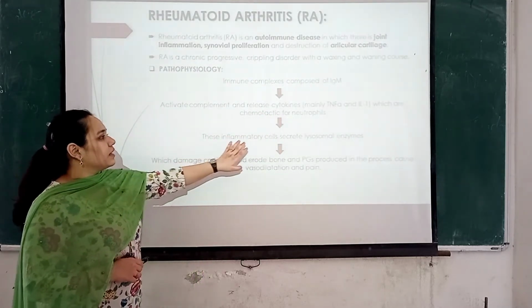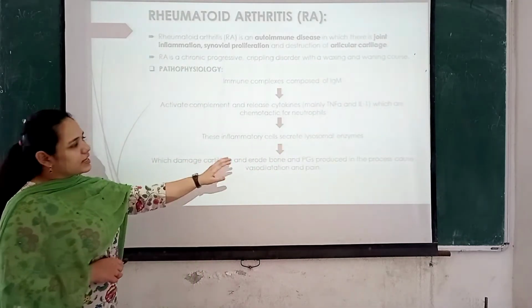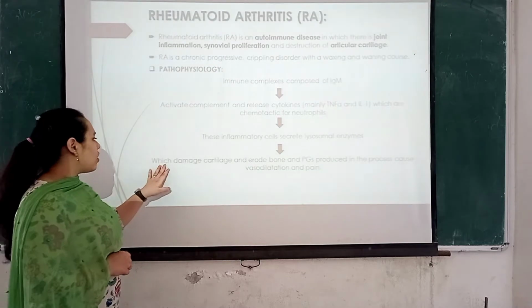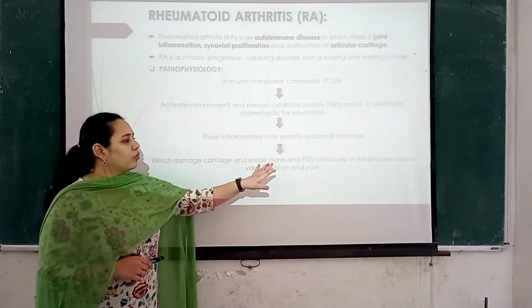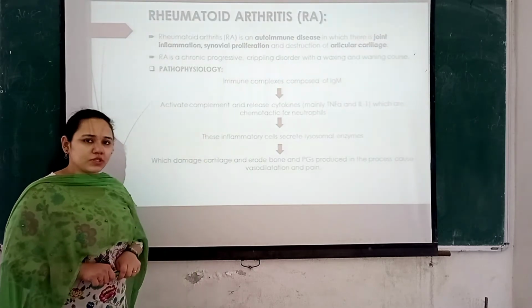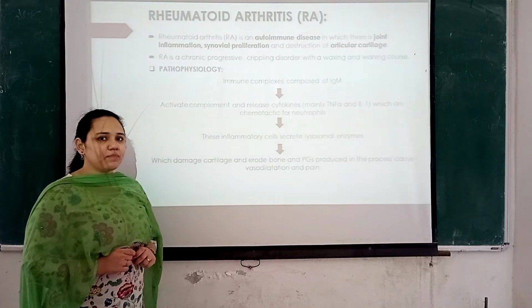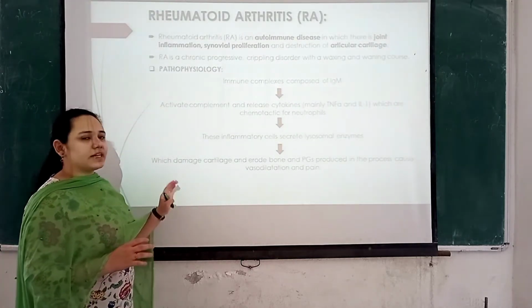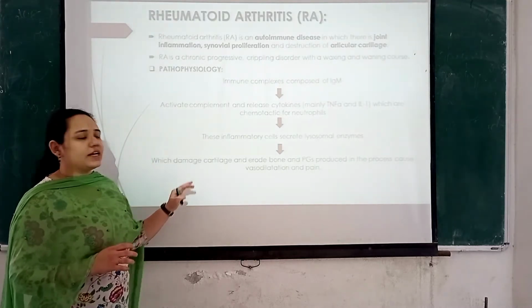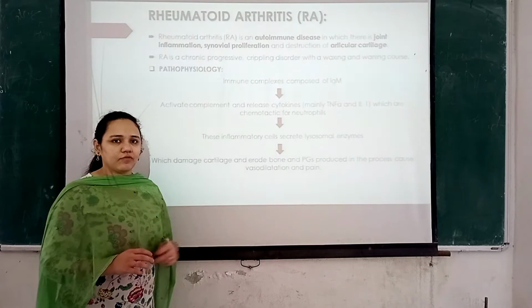Because of this, secretion of lysosomal enzymes happens, and these enzymes damage cartilage and erode the bone, and during this process prostaglandins are also produced which cause vasodilation and pain. So we understand that in rheumatoid arthritis there is damage to the cartilage, damage of the bone along with pain and inflammation.